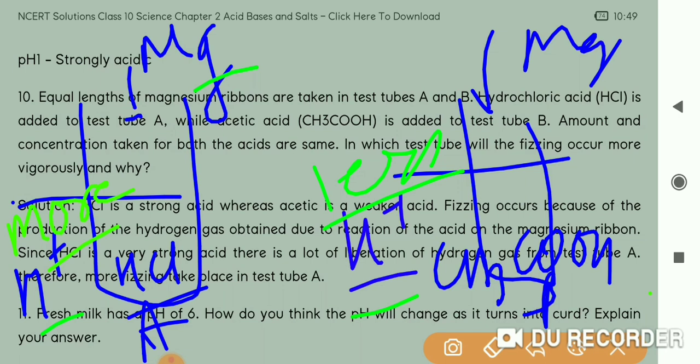So what do you think, where will the fizzing be more? In case of strong acid, that is HCl. And the reason: in case of strong acid, hydrogen ions are more and hence more gas will be produced. In case of acetic acid, hydrogen ions are less, hence less gas will be produced. So fizzing will occur more, or vigorously, in case of HCl. The reason is strength. Okay, it depends on the strength. So this is the explanation of this question.